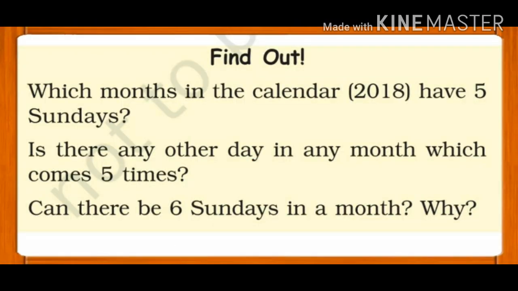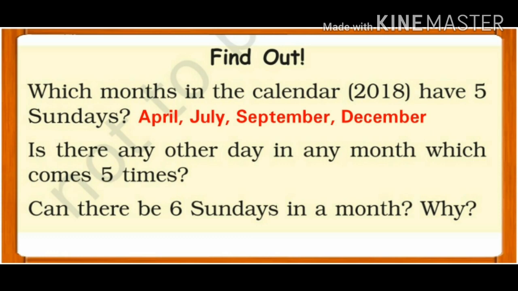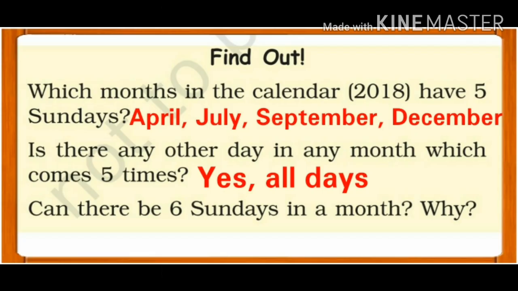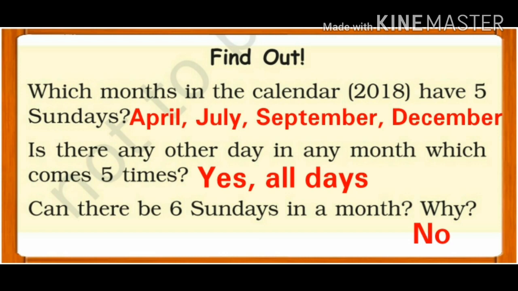Which months in the calendar have 5 Sundays? If you see the calendar carefully, you will find out April, July, September and December. Is there any other day in any month which comes 5 times? Again, if you see the calendar carefully, you will find out, yes, in all the days. Can there be 6 Sundays in a month? No, it is not possible. So answer will be no.